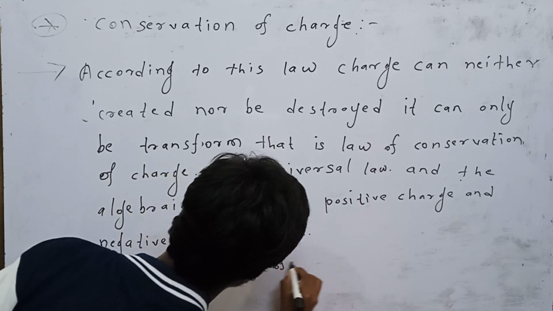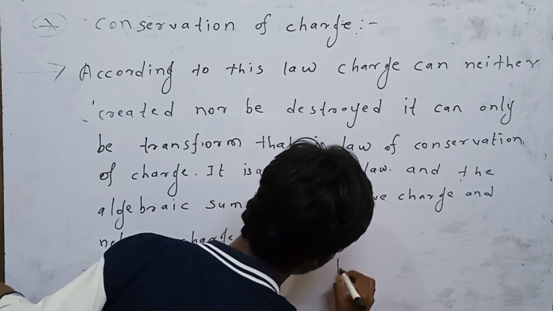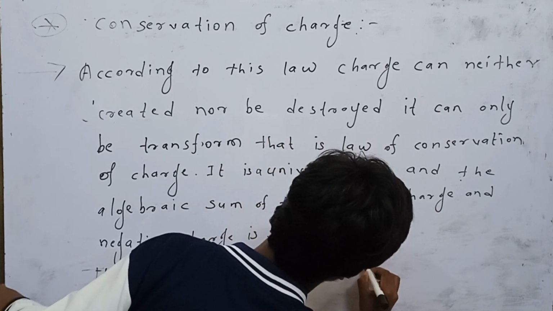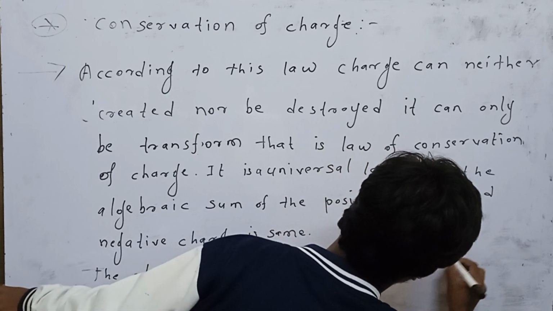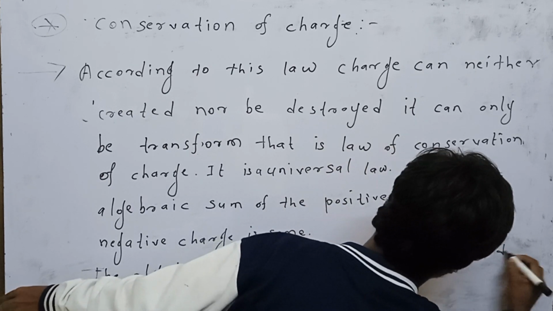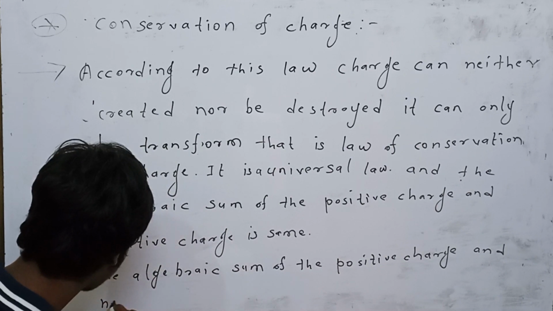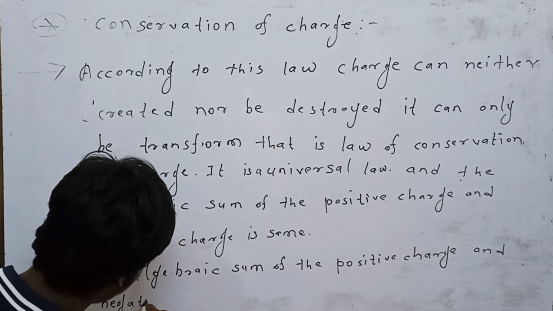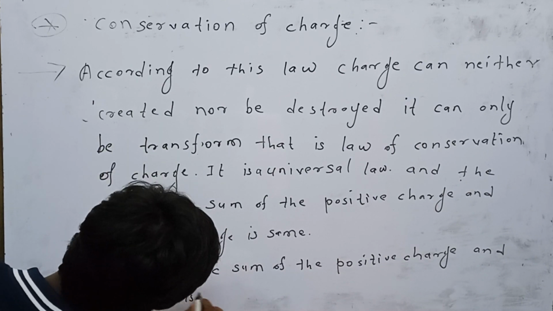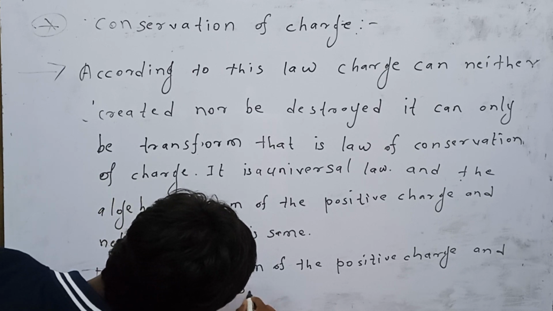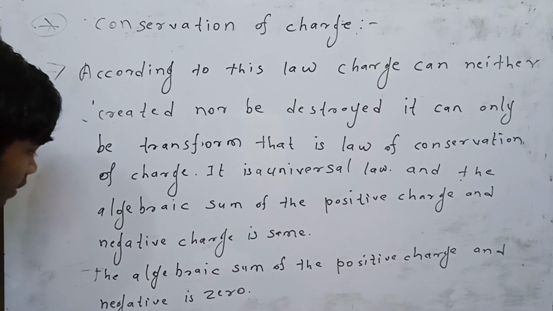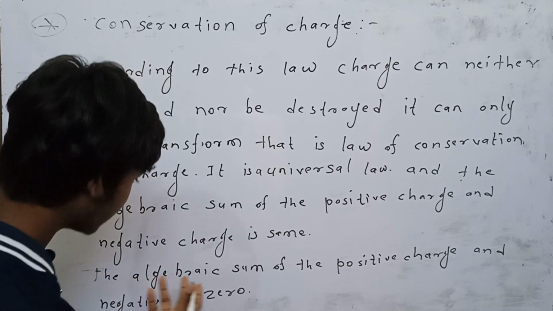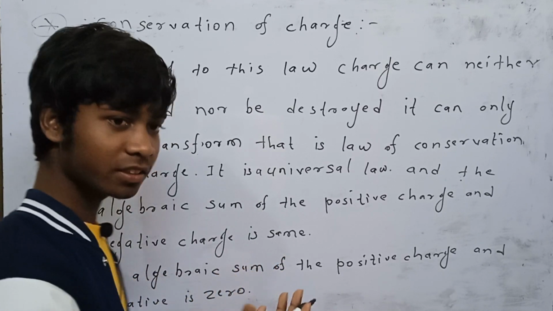And we can say that the algebraic sum of the charge is 0.